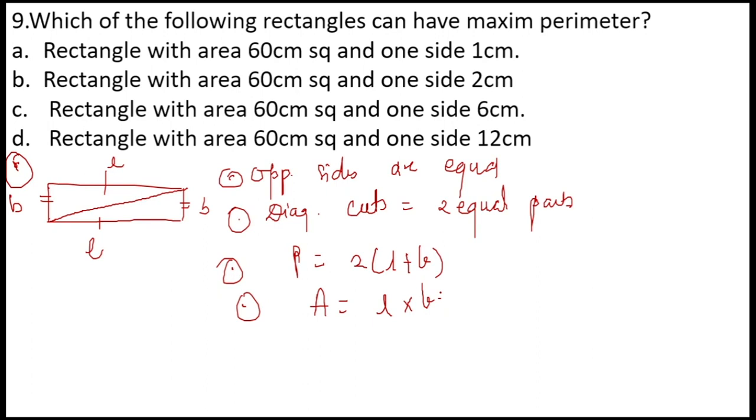So please take a screenshot of this: the opposite sides are equal in case of a rectangle, the diagonal in a rectangle cuts the rectangle in 2 equal parts, and the perimeter of the rectangle is twice of length plus breadth, and the area is length into breadth. Got it? I hope you have understood the question.